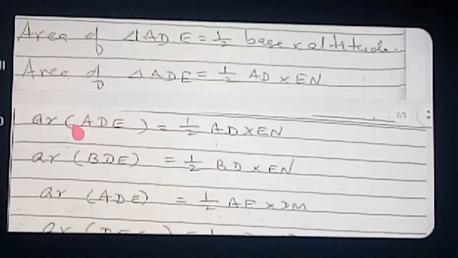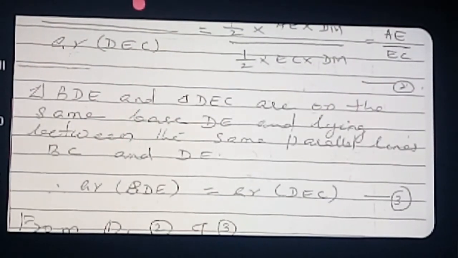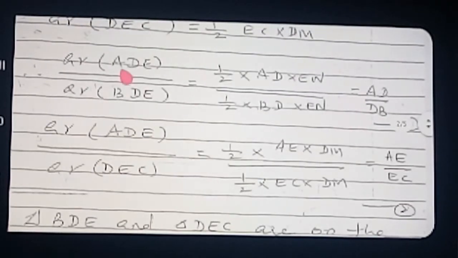Therefore what you can say? See again, come to the point. Here the numerator is already same, because same triangle, no. Denominator's area also same. If denominator's triangles BDE and DEC are lying between a pair of parallel lines having the same base, therefore their area also same. The meaning is that numerator same, denominator same.